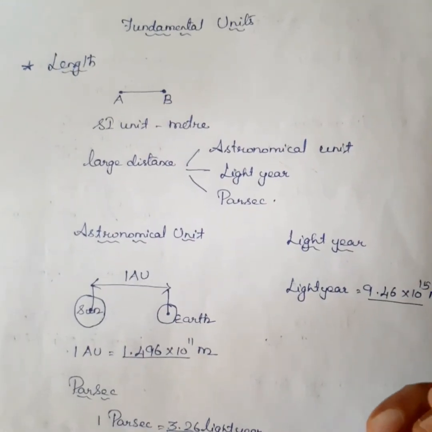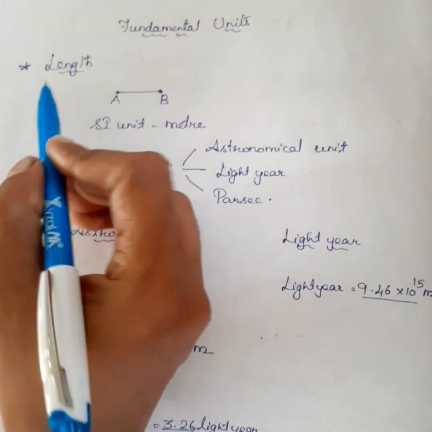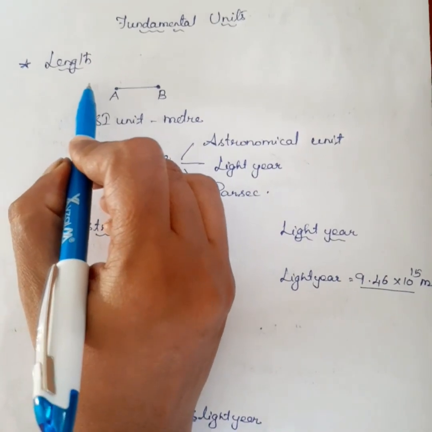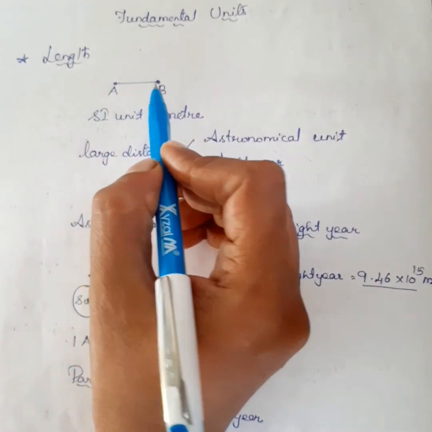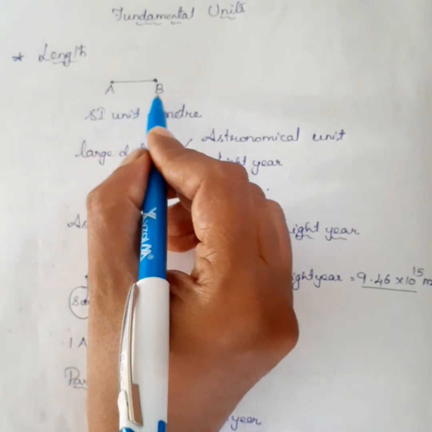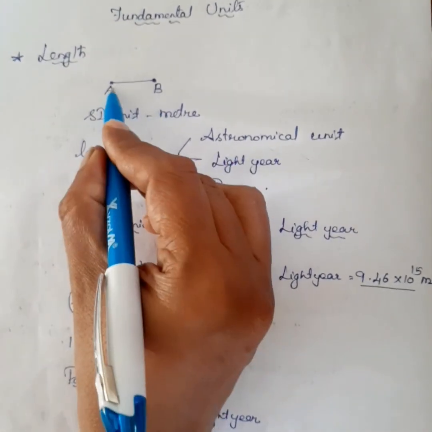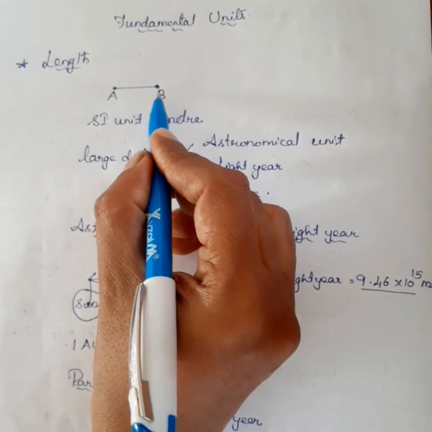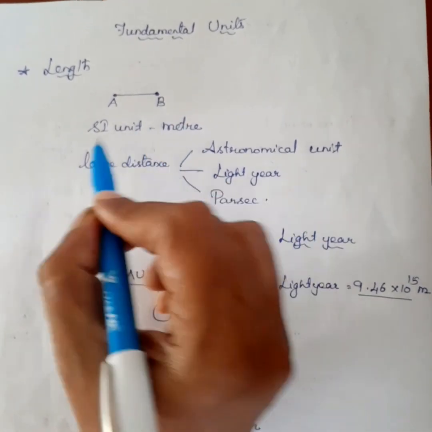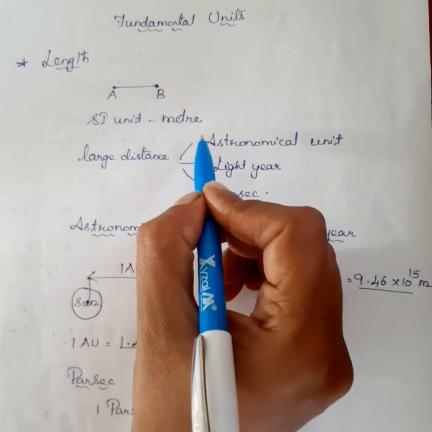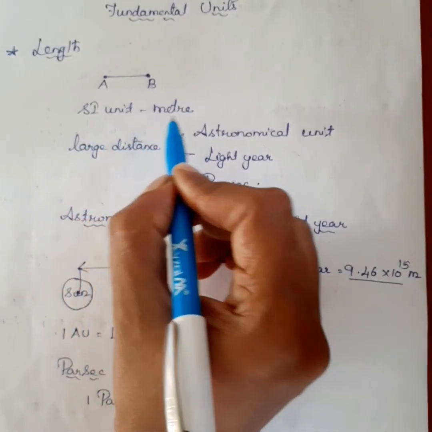Students, now we are going to discuss length. Length is the extent of something between 2 points. The distance between 2 points is called length. What's the SI unit of length? The SI unit of length is meter.